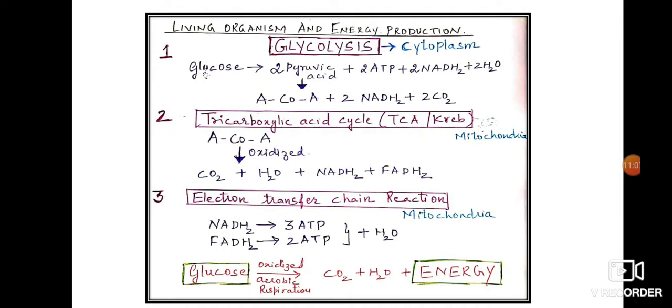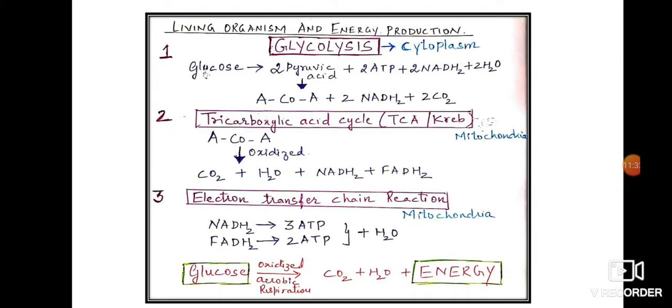Okay, now the next step is known as the tricarboxylic acid cycle, or the TCA or Krebs cycle. So far the first step of glycolysis was taking place in the cytoplasm. Now this acetyl coenzyme A that is formed in the cytoplasm enters the mitochondria.